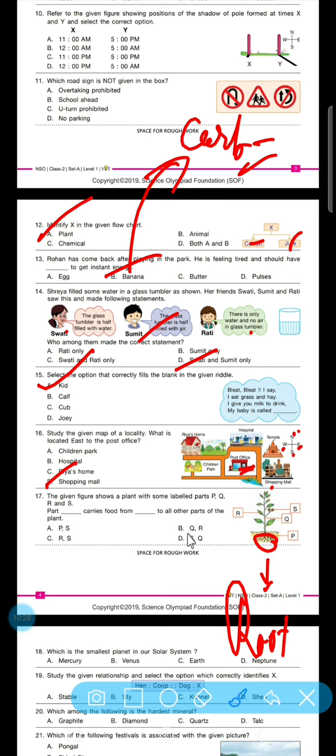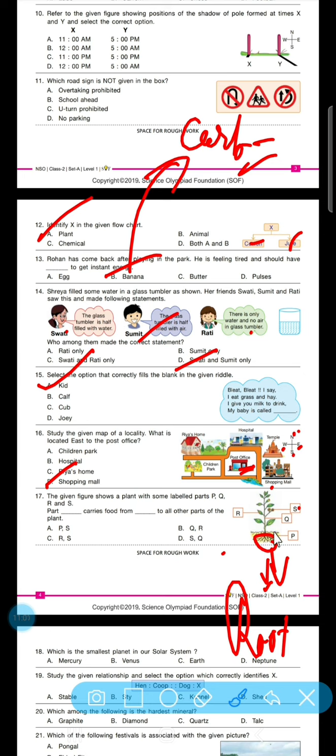So part P carries food from the soil or underground, so it is not correct. So what is it? Like if we see, part R carries the food from S. Is it correct? No.